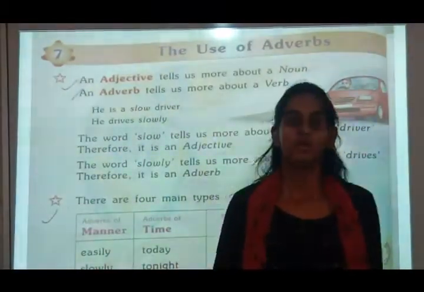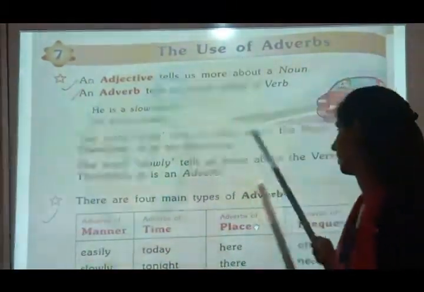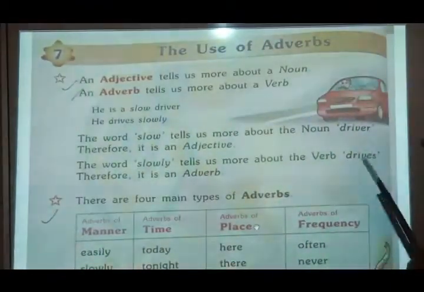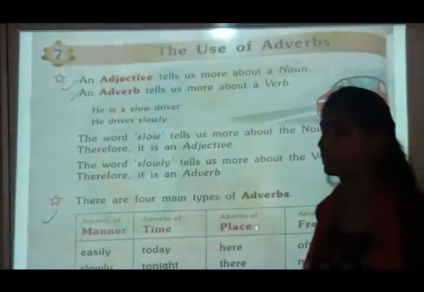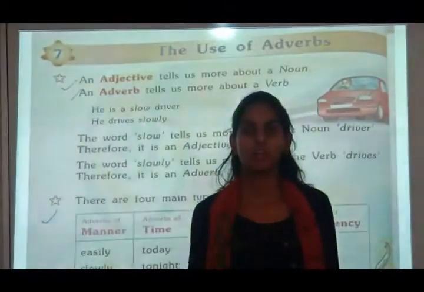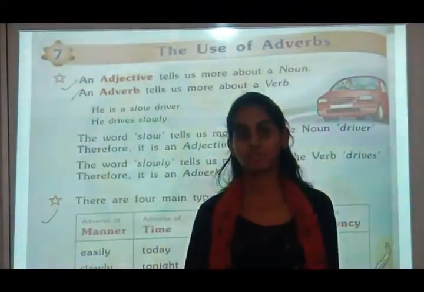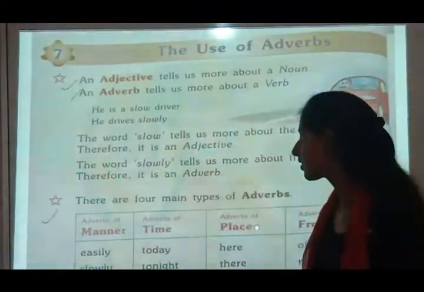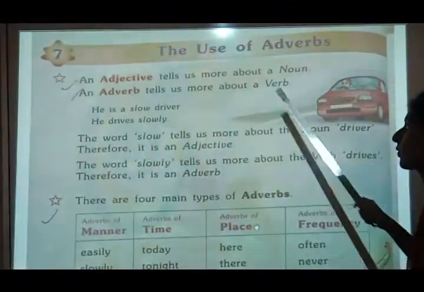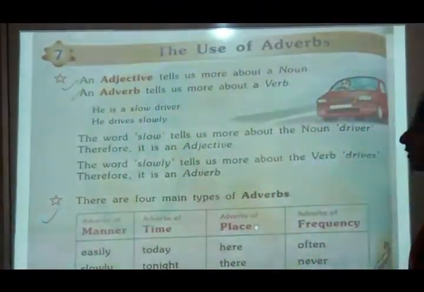A noun is used for a person or a thing, and a verb is used to know the action, that is, what action the subject is making. So an adverb tells us more about a verb and an adjective tells us more about a noun.